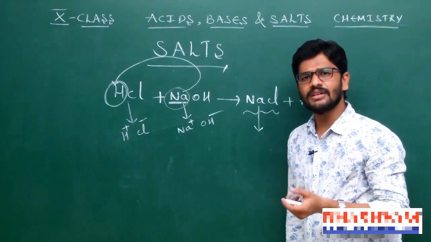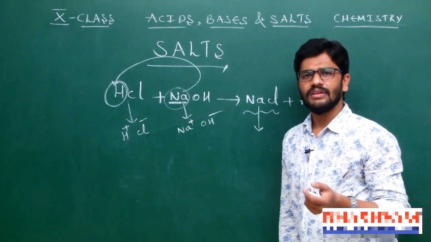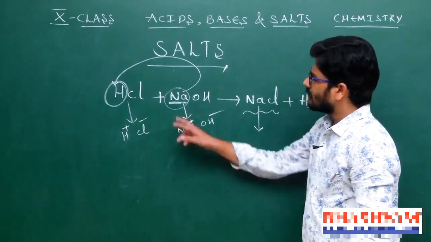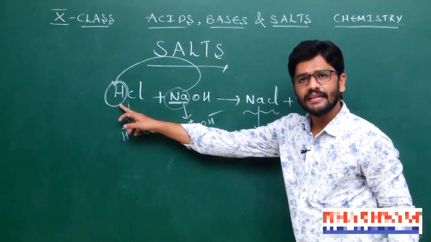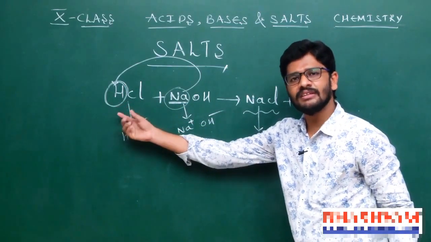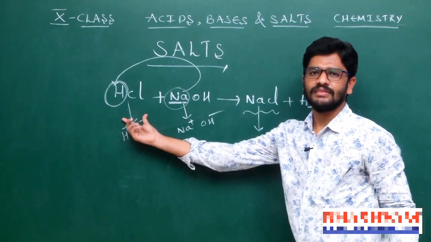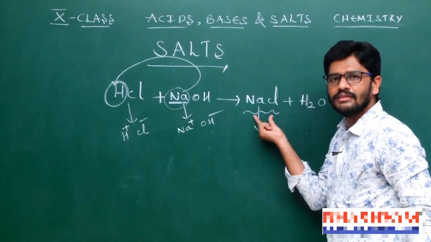So, what is the mechanism, sir? Simply, when the hydrogens in the acid are replaced by metals, then we will get salt.